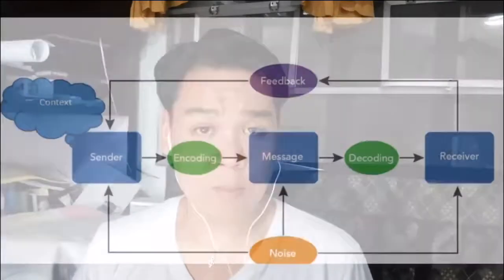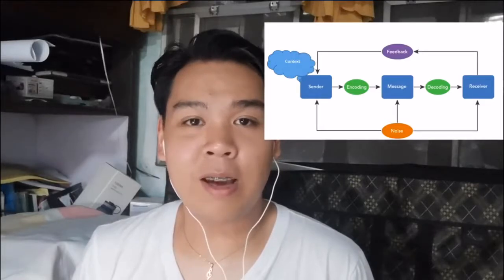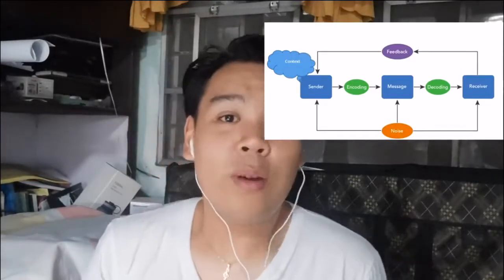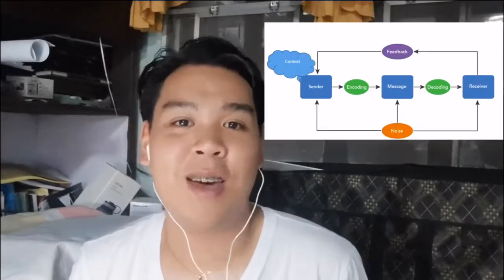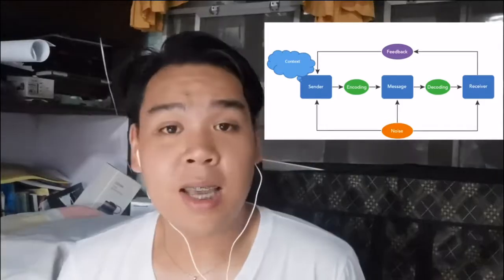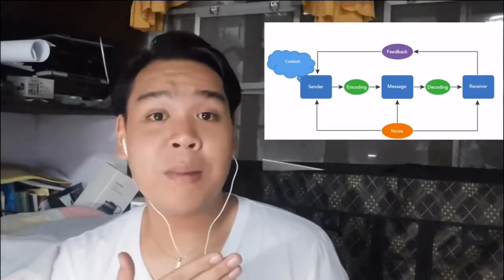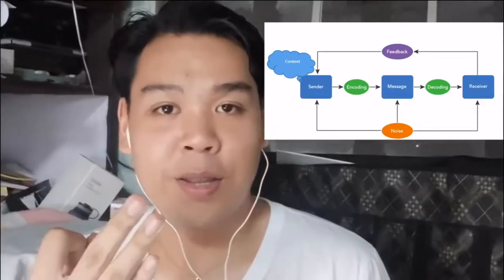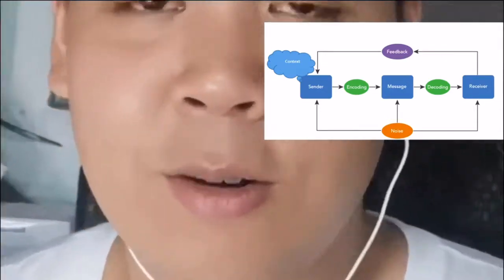Guys, today I will be explaining how I understood the communication process. First of all, the context will begin in the brain of the sender, for example, when he or she would like to convey a message. Second, the sender is now encoding the message to the receiver. Third, the receiver is now decoding the message.